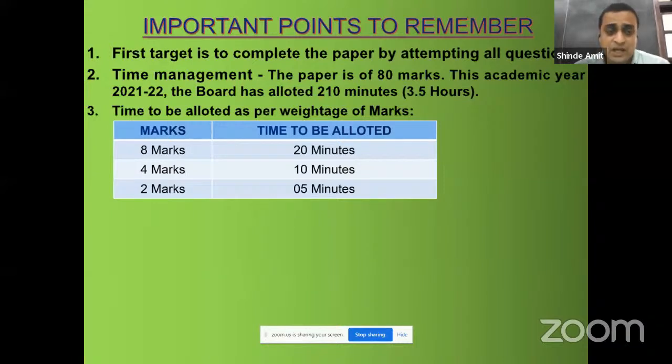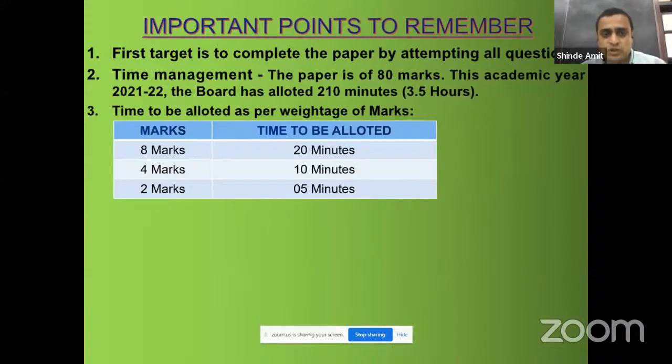you can complete that last question of 8 marks. Then for a 4 marks question, you can allot 10 minutes per question. Again, since the extra half an hour is given, those extra 5 minutes you can add to these questions. For a 2 marks question, you can give 5 minutes. Again, you can add 2 to 3 minutes per question to complete that question.